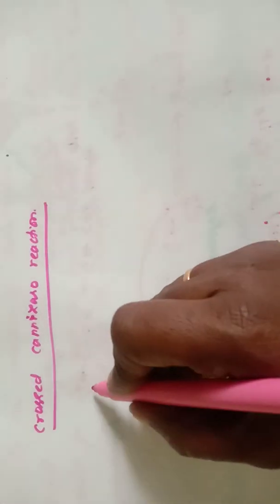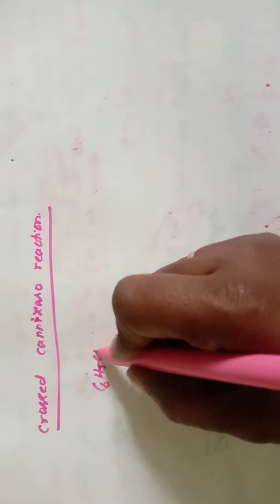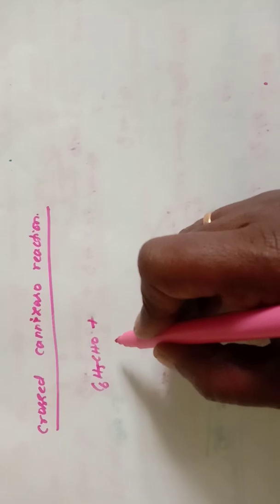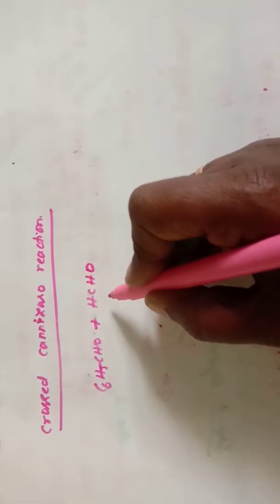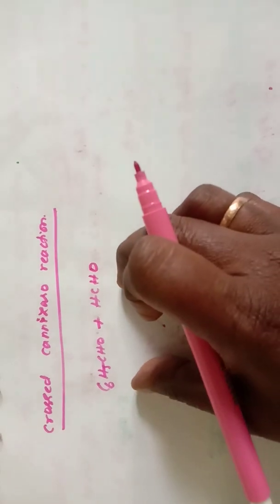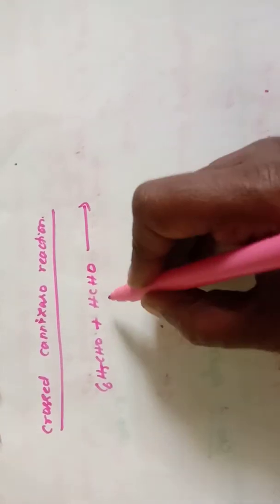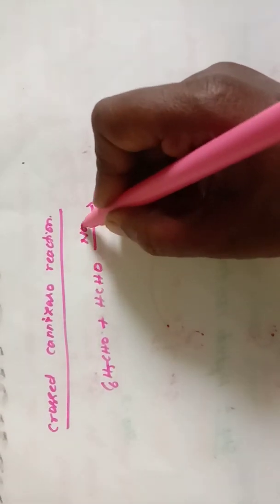Next one is crossed Cannizzaro reactions. Crossed Cannizzaro reaction means when two different aldehydes, that is C6H5CHO benzaldehyde, another one is HCHO formaldehyde, undergo reaction in the presence of sodium hydroxide, an alkali, one is reduced into alcohol, another one is oxidized into its corresponding salt.